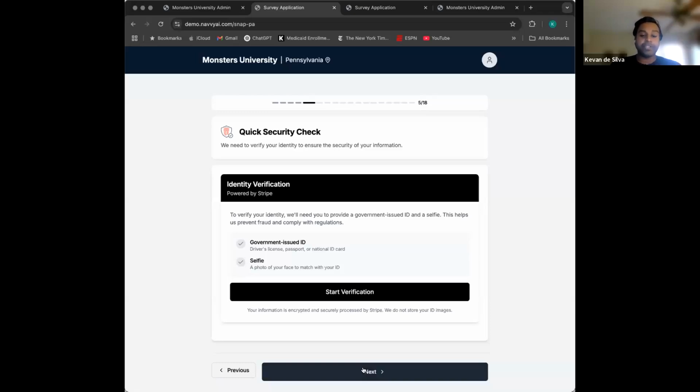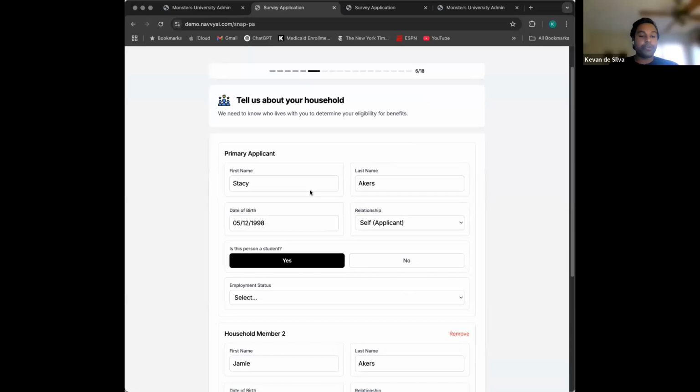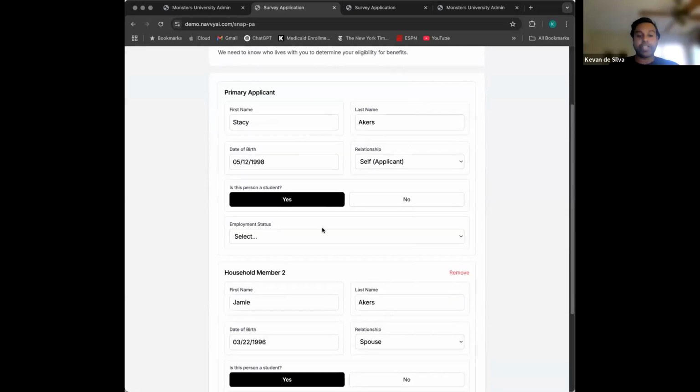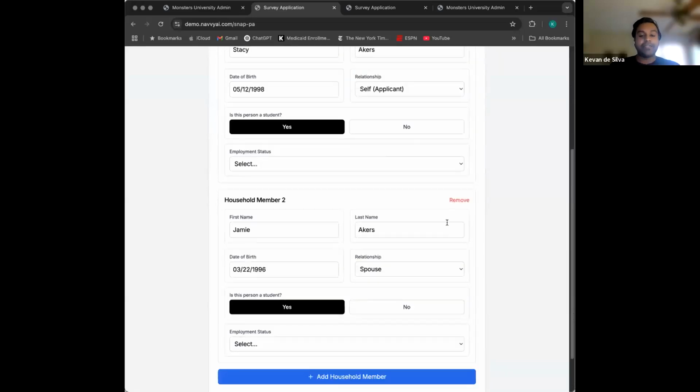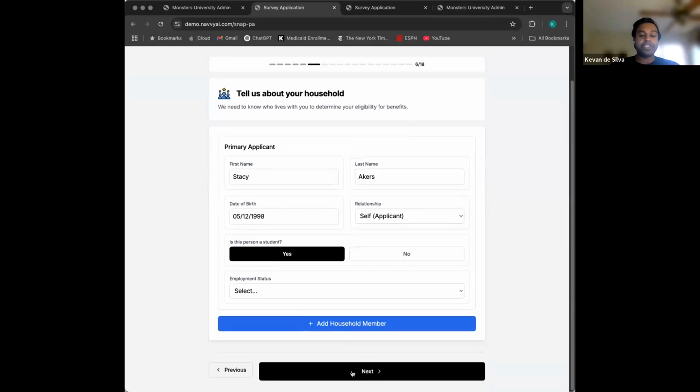You'll be snapping pictures with the back of your phone and taking a selfie with the front of it. We already pre-populated a lot of this information, but you're able to check it and edit it if necessary. You can add and remove household members if those exist for you.